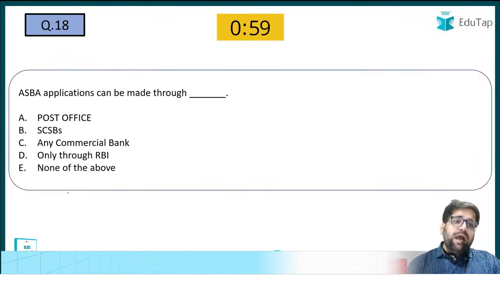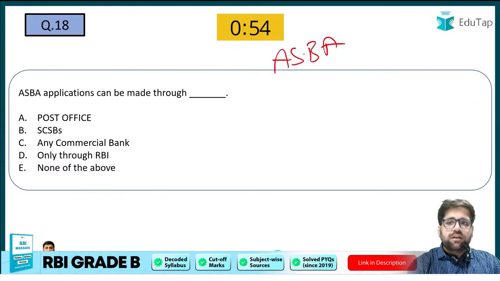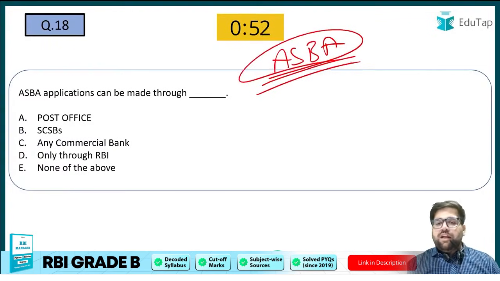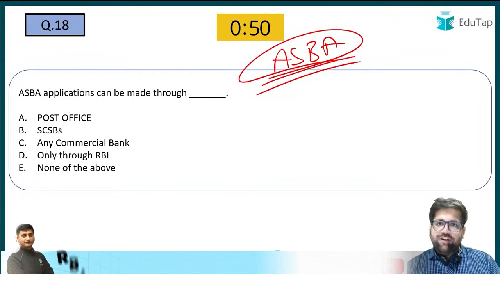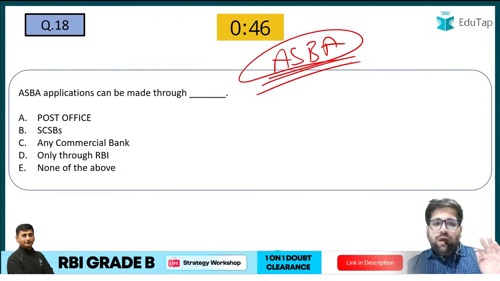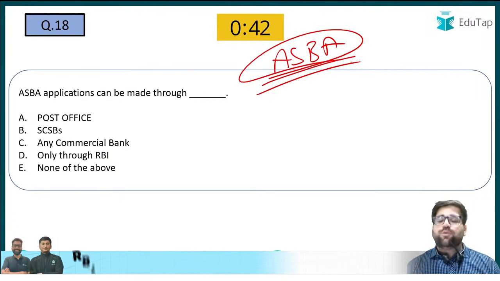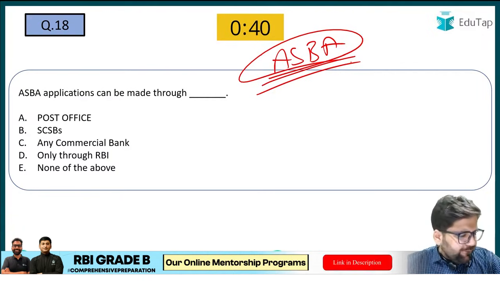So now ASBA applications can be made through. Now we have just learned how ASBA works, or rather I would just say that we have understood how different components of UPI work. So you just have to let me know how application via ASBA can be processed. I can explain the whole process of ASBA, but due to the paucity of time I have to.